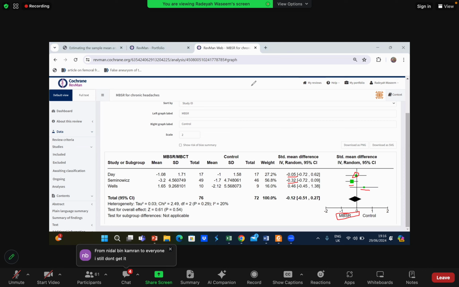No, Etisham, that's not always important. The examination side will be labeled as the interventional side. Okay? Nidal, Aisha, you guys still don't get it. Okay, fine. I'll explain it again. See, go step by step.